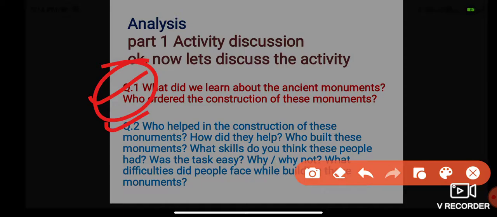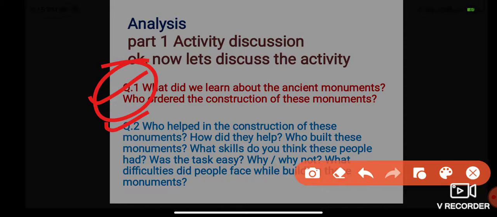The temples were built for religious purposes as people started worshipping idols.